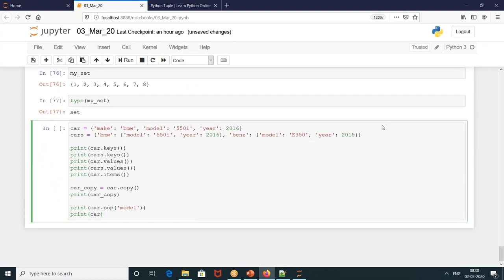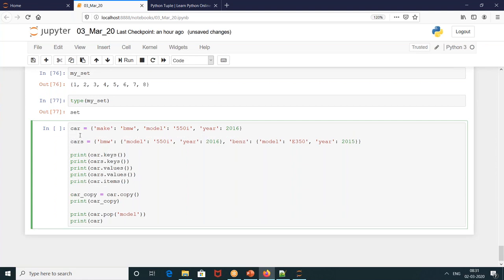Okay, let's see some of the operations. Like car is equal to make BMW. This is the same example which you defined above. And then here cars is something a bit different. You see, I'm writing a key, and within that I'm writing one more dictionary. Here again, I'm writing a key, and within that I'm writing one more dictionary. Easy? Understood until here? The definition?